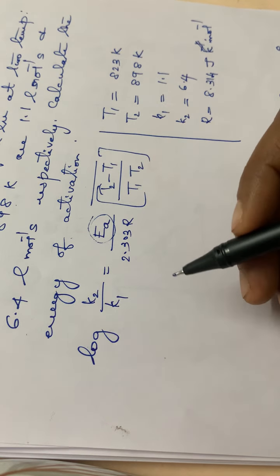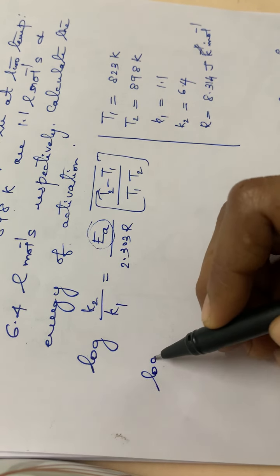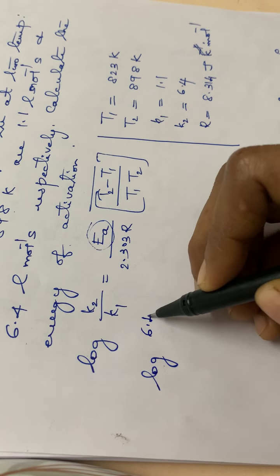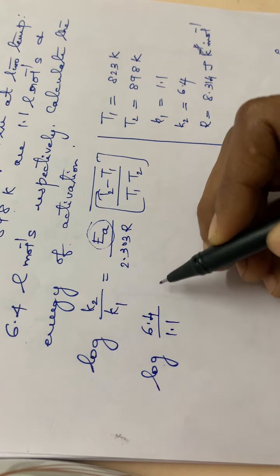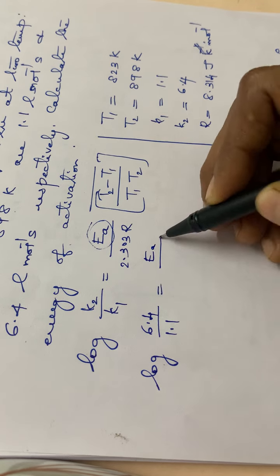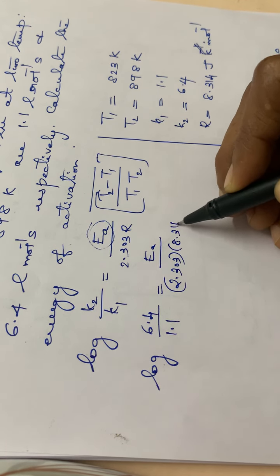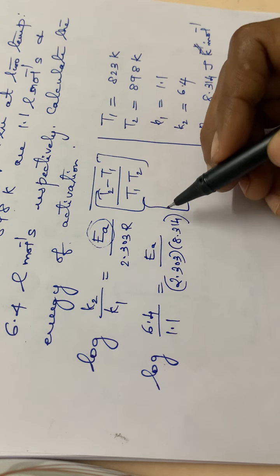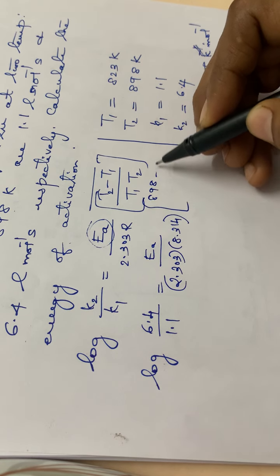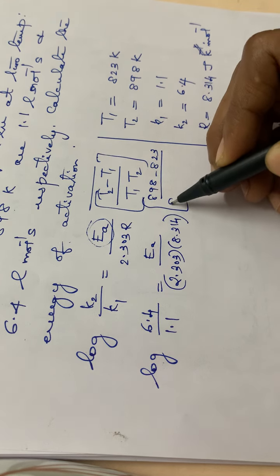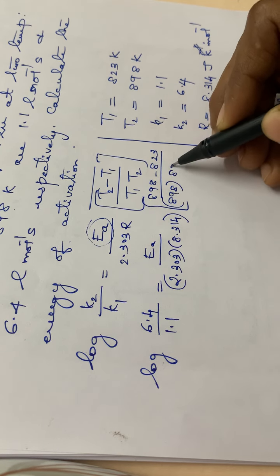Anyway you have to substitute the values: log of K2, 6.4, divided by K1, 1.1, is equal to EA, which you have to find out, divided by 2.303 into 8.314, into T2 minus T1, that is 898 minus 823, divided by 898 into 823.